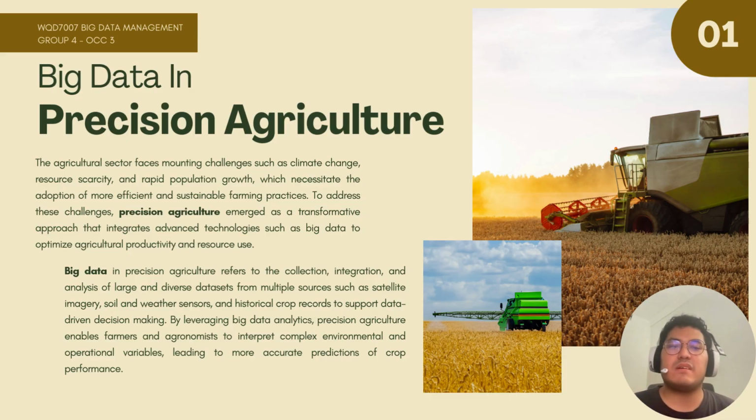Big data in precision agriculture refers to the collection, integration, and analysis of large and diverse datasets from multiple sources, such as satellite imagery, soil and weather sensors, and historical crop records to support data-driven decision-making. By leveraging big data analytics, precision agriculture enables farmers and agronomists to interpret complex environmental and operational variables, leading to more accurate prediction of crop performance.